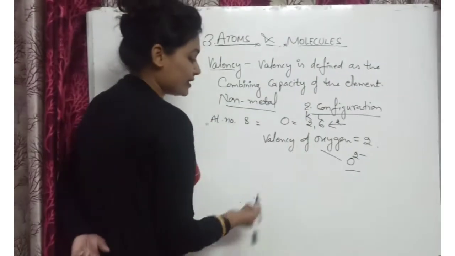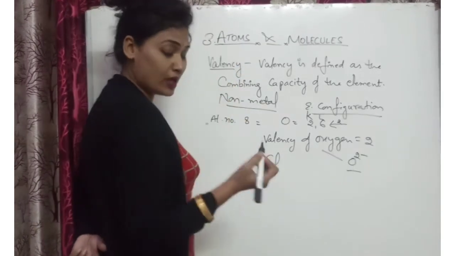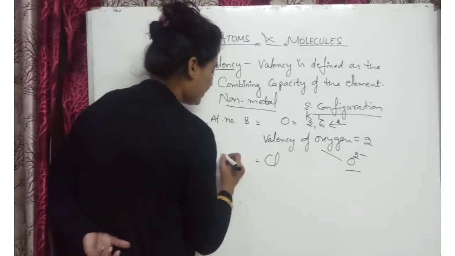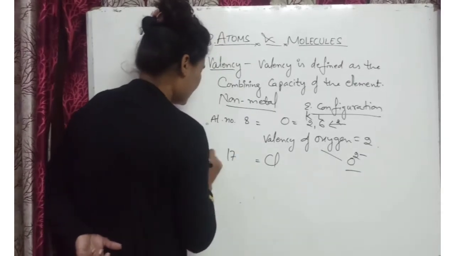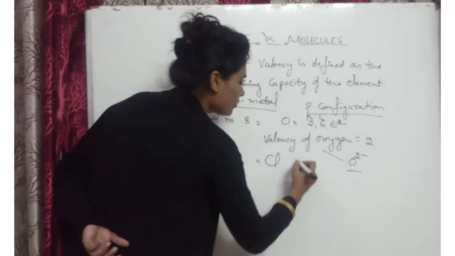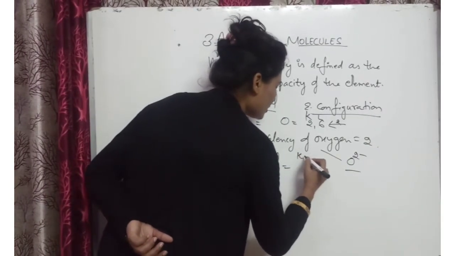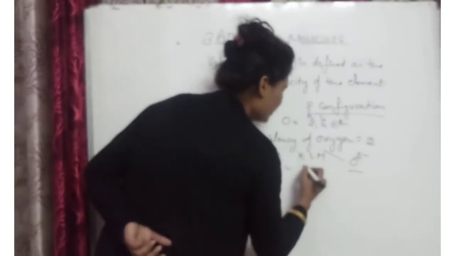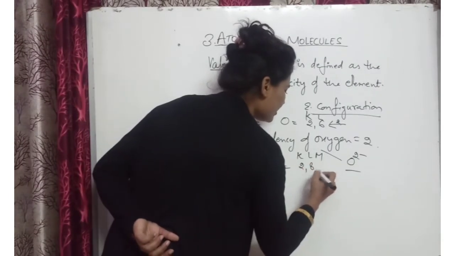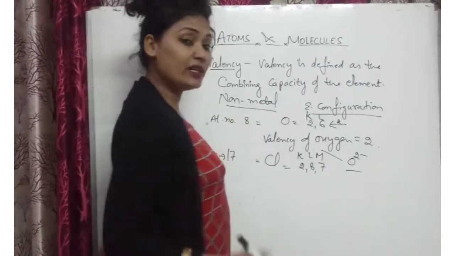Next we can take the example of chlorine. You know the atomic number of chlorine? It's 17. Now we can write the electronic configuration of chlorine: 2, 8, 7. 2 and 8 is 10, and 10 and 7 is 17.